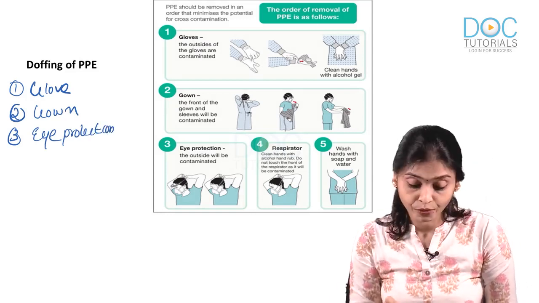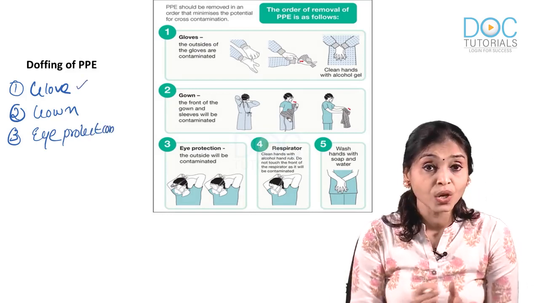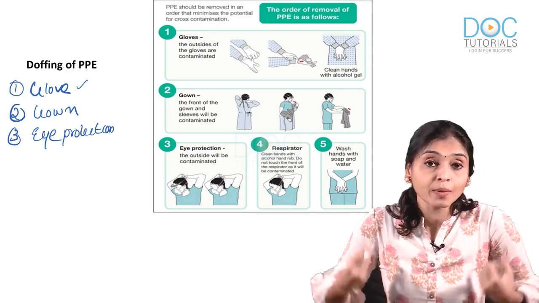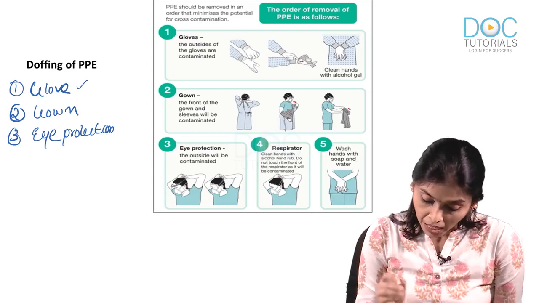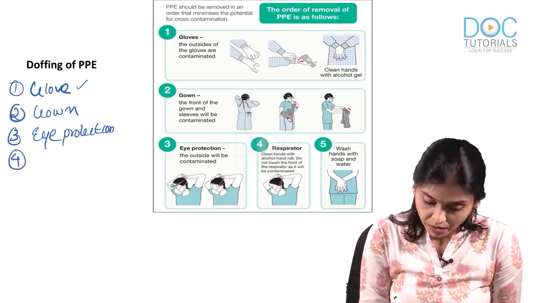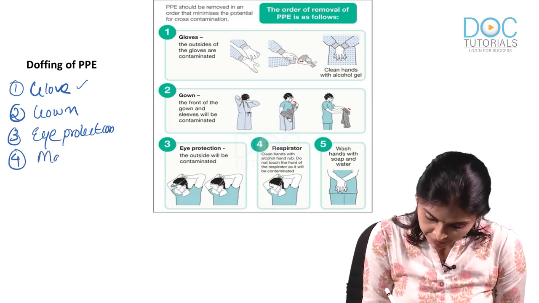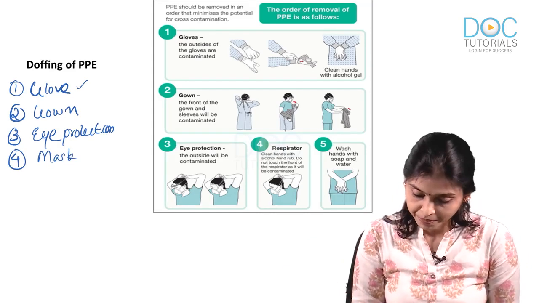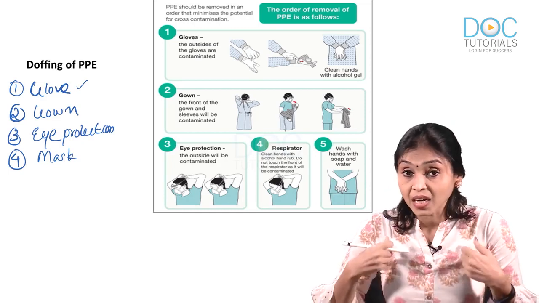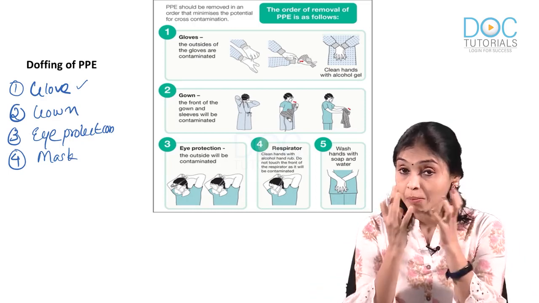By the way, one thing I forgot, after removing the glove, you have to use the hand rub. After that only you go on removing the rest. Eye protection, then respirator, that means your mask. Respirator, because you want that mask on till the last, till you completely remove everything.